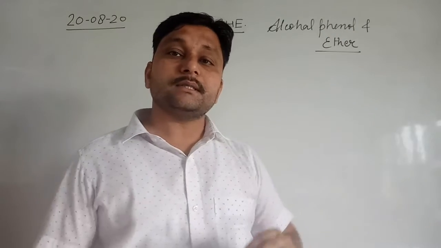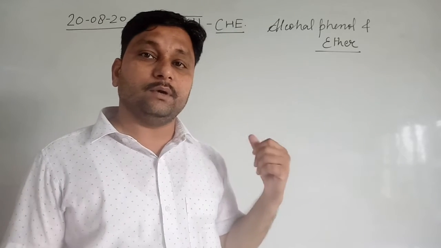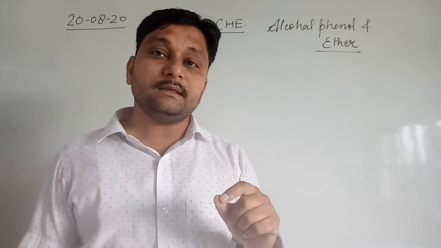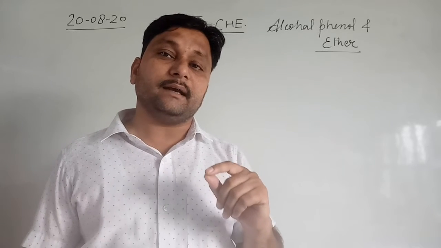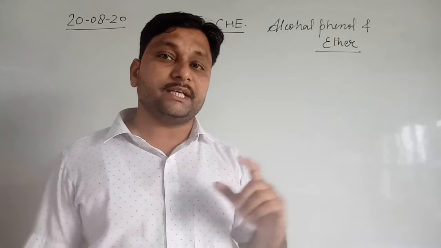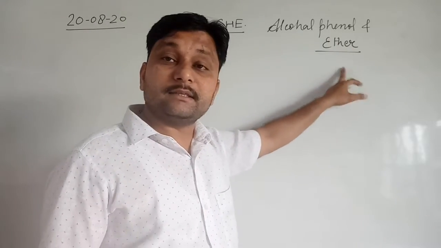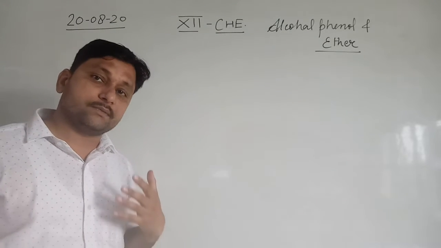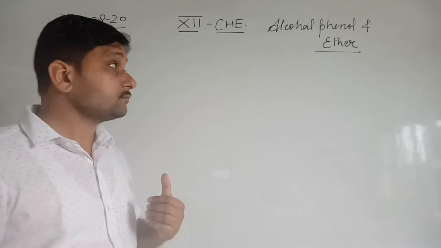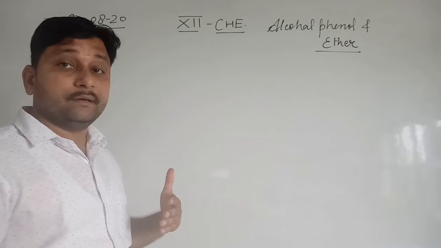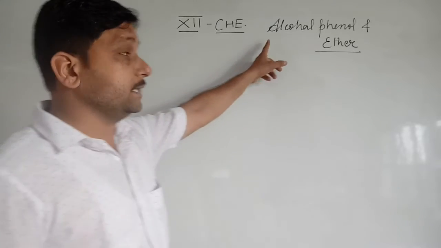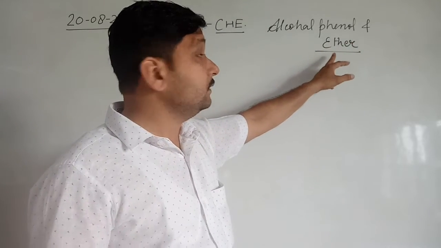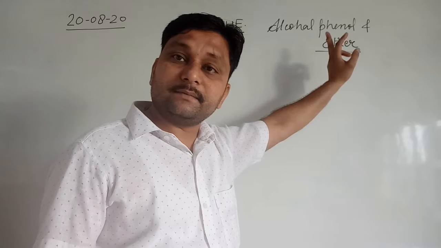Why? Because in alcohol, phenol and ether, in all three, oxygen is present and oxygen is directly attached to carbon by a single bond. That's why it is a single chapter, alcohol, phenol and ether. Now we start: what is alcohol, what is phenol and what is ether. Clear? So from today we start only two topics, alcohol and phenol. After we finish these, we will start ether.